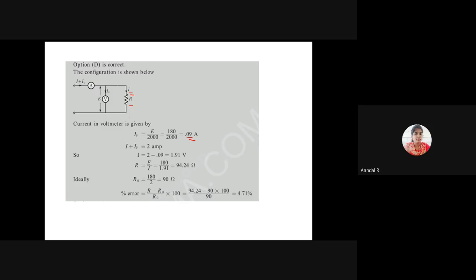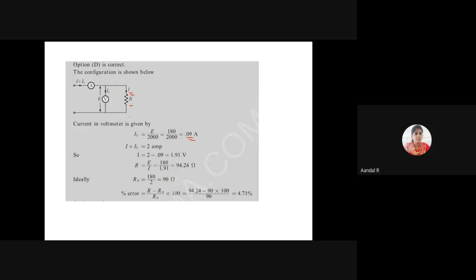The resistance value measured by the voltmeter and ammeter is 180 divided by 2, that is 90. Actual resistance value is 94.24. The measured resistance value is 90 ohm. So the percentage of error will be R minus R naught divided by R naught, into 100.